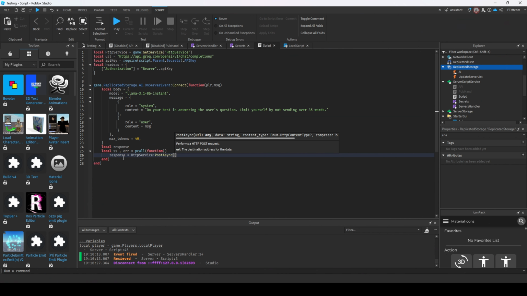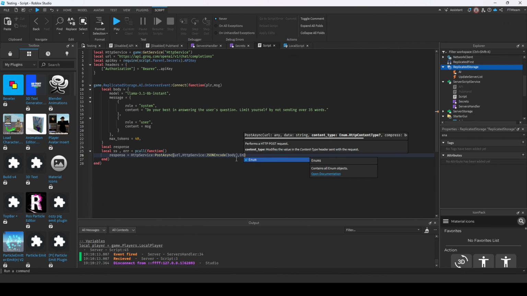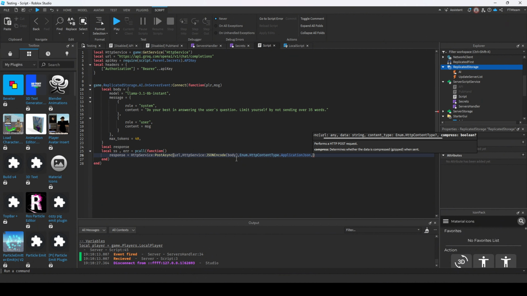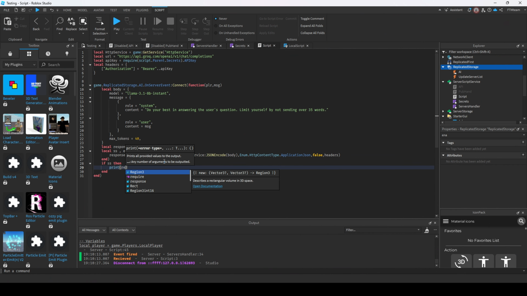Since we set the value in the pcall, do response equals HttpService PostAsync, with the parameters of url, HttpService JSONEncode body, Enum.HttpContentType.ApplicationJson, false, and the headers variable. Now we check if the response was successful. If it did, it will print response.